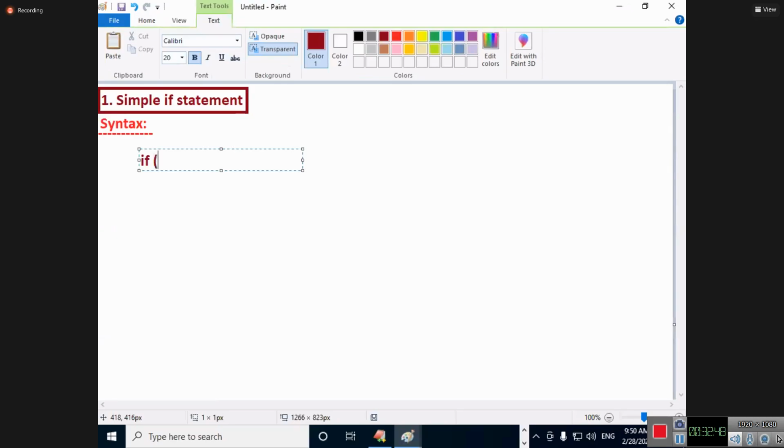Here I am writing test condition. My dear students, in C programming, listen, all the students online, be careful now. In C language I write if, test condition, with an opening bracket and closing bracket.